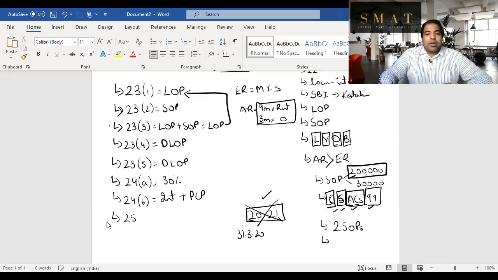Next is section 25. 25 says that in case you pay interest abroad, let's say you took a loan from a brother or a bank abroad and you're paying interest, you should deduct TDS. They've told you to do one thing. If you don't do that one thing, if you don't deduct TDS, then they will disallow this interest expenditure under 24B.